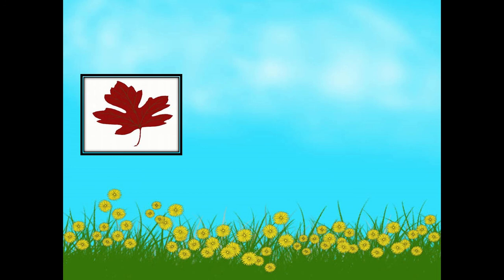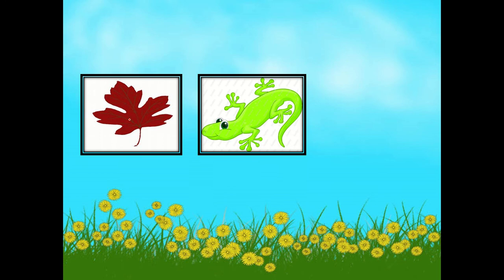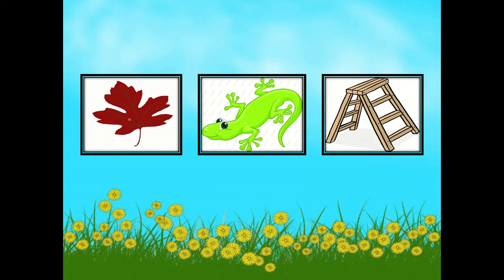Now, let's go to our lesson. I would like you to look at these pictures. Let's name these pictures. The first one is a leaf. Very good. This is a leaf. The other one is a lizard. Everyone say lizard. And the last one is ladder. Let's repeat. Leaf, lizard, ladder.